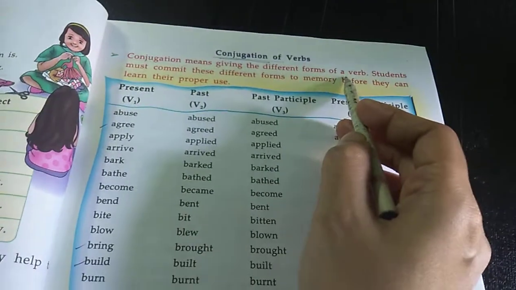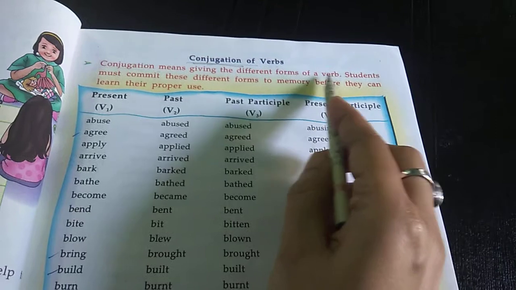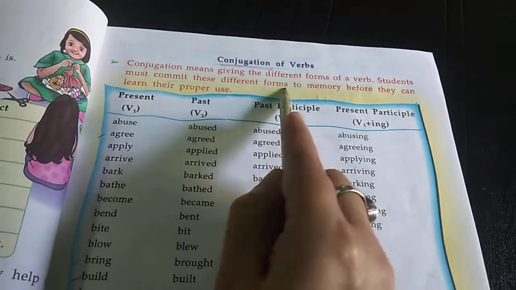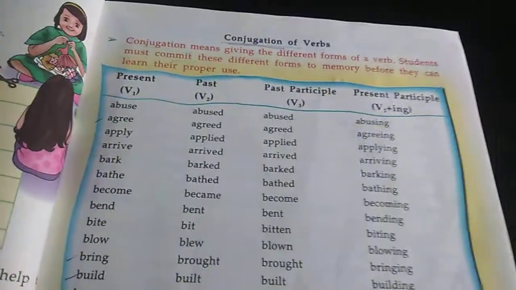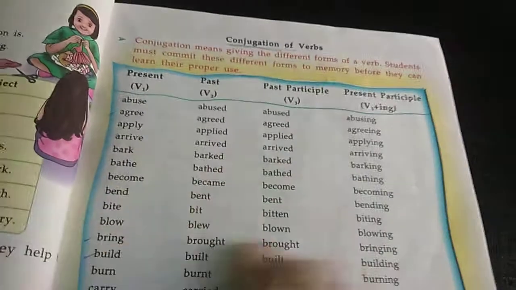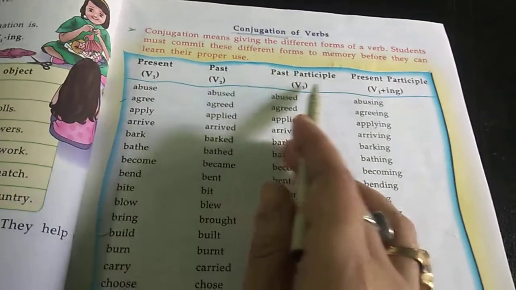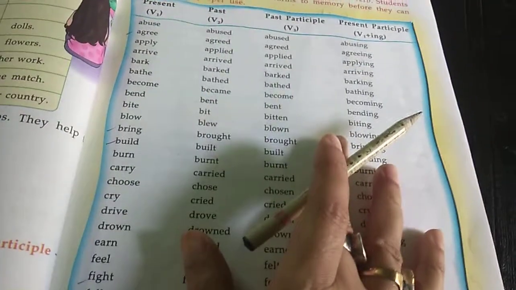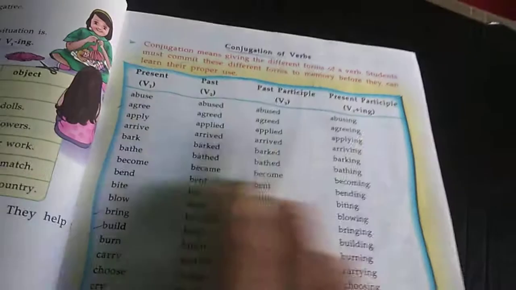Students must commit these different forms to memory before they can learn their proper use. That means you have to know all these things: the present form, past form, past participle, present participle. There are many words given here, so you have to know all of them. This is the conjugation of verbs.